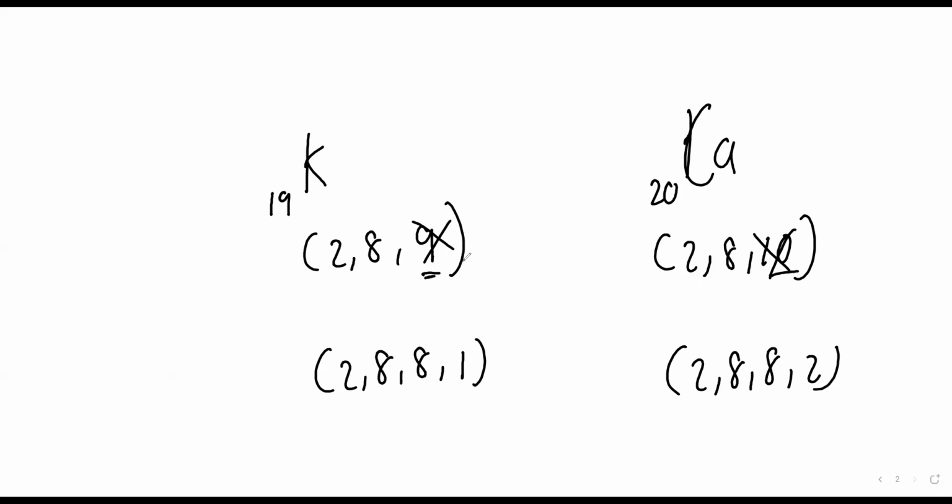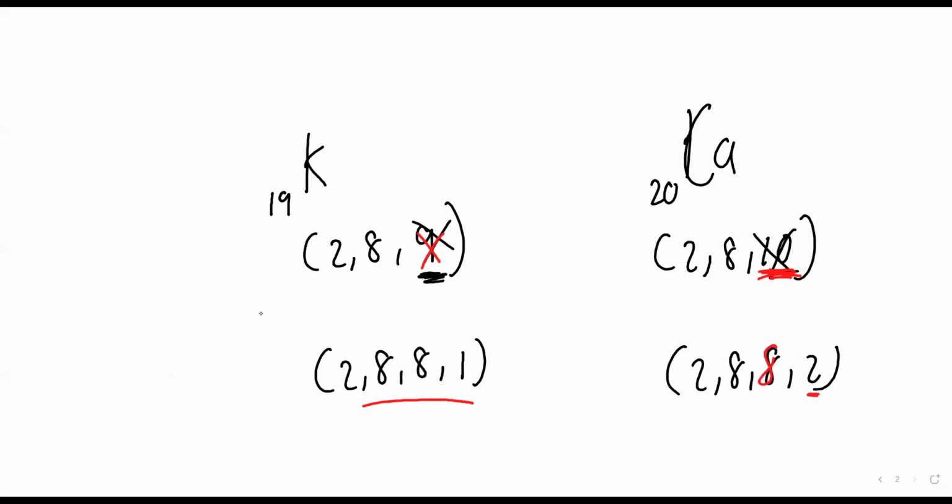2, 8, 9. Look here. Is this the last shell or not? Tell me. Can the last shell have more than 8 electrons? So therefore I cannot write this. So I'll shift one: 2, 8, 8, 1. Is this the last shell? Yes. But can the last shell have more than 8 electrons? Maximum it can accommodate only 8, so the remaining have transferred here. Have you all understood this? Yes.